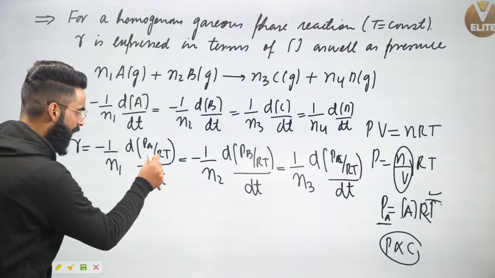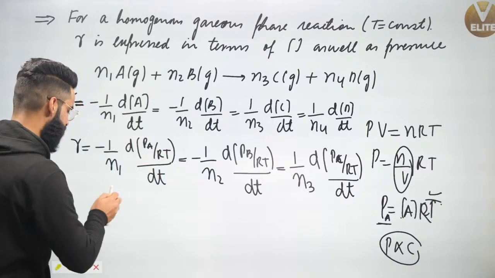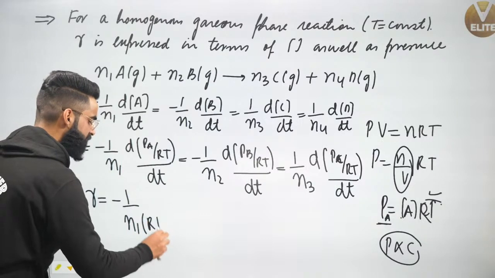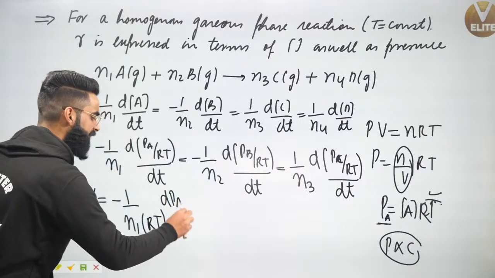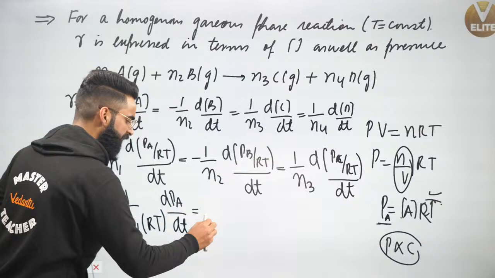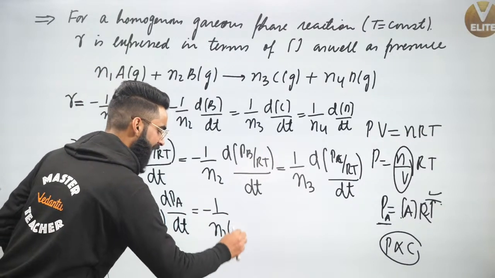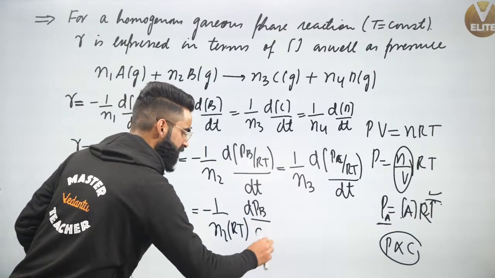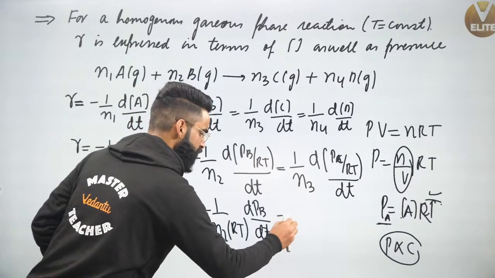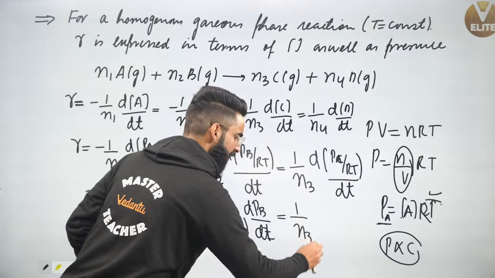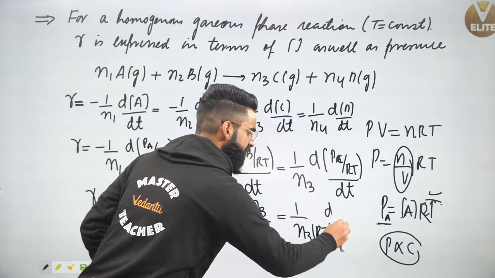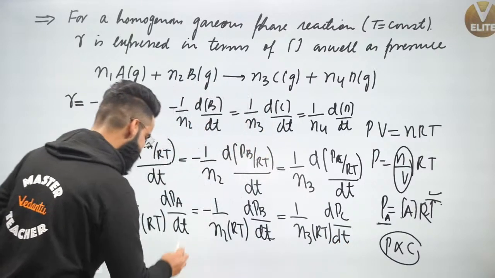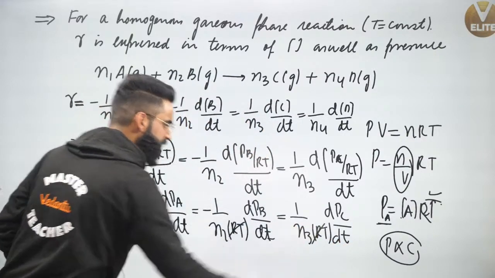Now people, see, R is constant, T is constant, I can take it out. So I can say minus 1 divided by n1, I can take the RT out. It's going to be d of PA divided by dt, which is going to be equal to minus 1 upon n2. I can take the RT out right here as well. It's going to be d of PB divided by dt. Yes, it's going to be equal to 1 upon n3. I'm multiplying it by RT. It's going to be d of PC divided by dt right here. Can I say, guys, this RT and this RT got cancelled out?